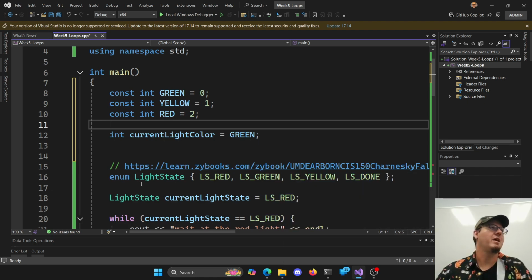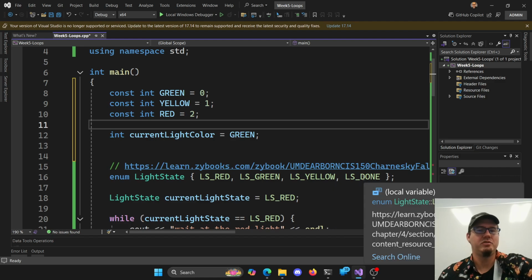So it's a safer way here, and then it's even quicker, right? You don't have to do a lot of typing here. And then I don't know if you noticed when you hover over it, it tells you, hey, red is 0, green is 1, yellow is 2, done is 3.